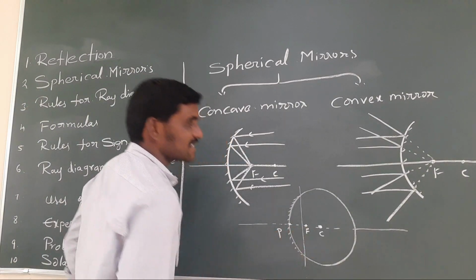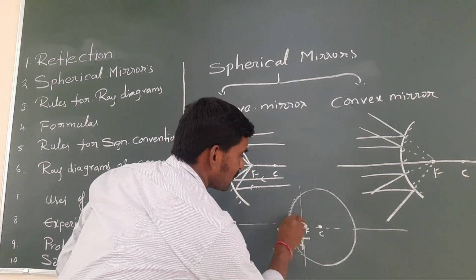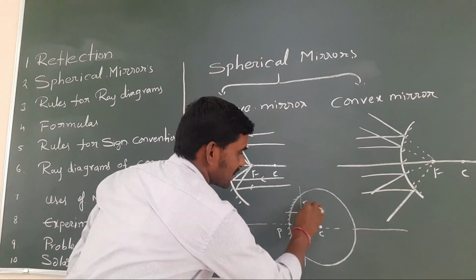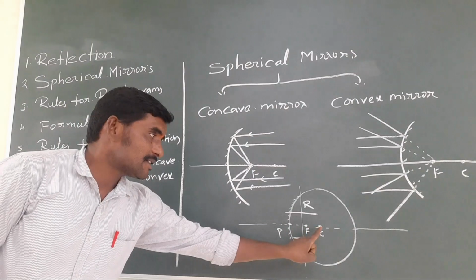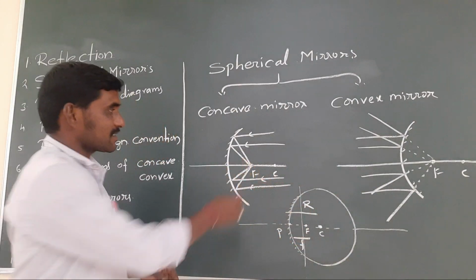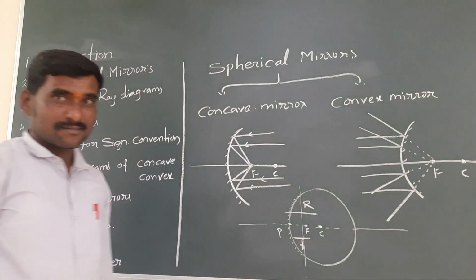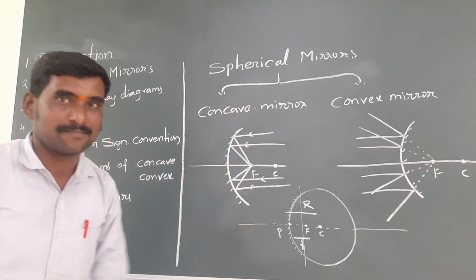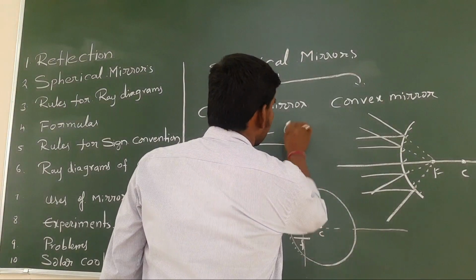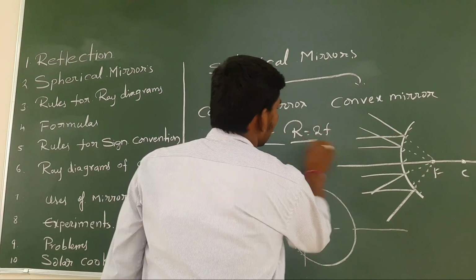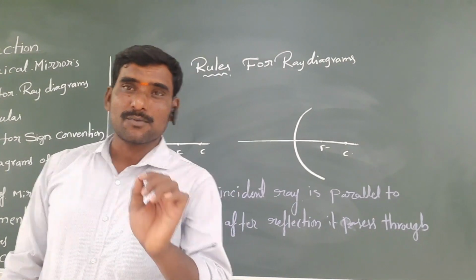Pole to focus is called the focal length, small f. Pole to center is called the radius of curvature, capital R. Principal axis, focus point, center of curvature for two mirrors. This is the center of curvature for the concave, and this is also the center of curvature for the convex. These are small parts of the sphere. So the relation here is R is always equal to 2 into F, the focal length. So next topic, rules for the ray diagrams.